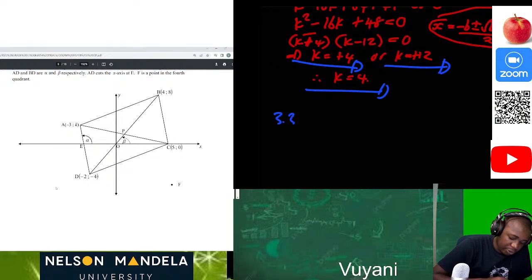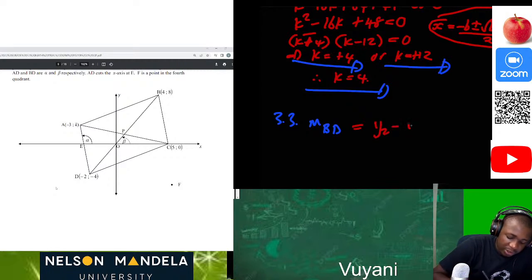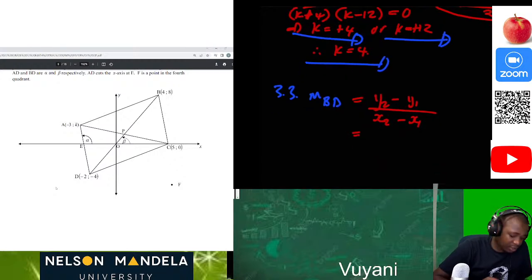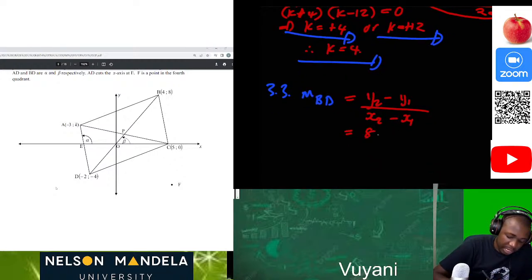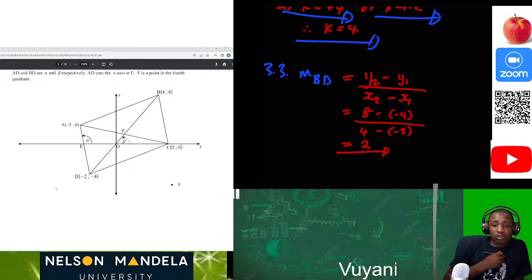On 3.3 we should calculate the gradient of BD first, because definitely the gradient of BD and the gradient of BP would be the same. So let's calculate the gradient of BD first. We know that it should be y2 minus y1 divided by x2 minus x1. Now it's time for us to substitute. So this will be 8 minus 4 divided by 4 minus 2. Then we get 12 divided by 6. Then we get our gradient of BD to be equal to 2.